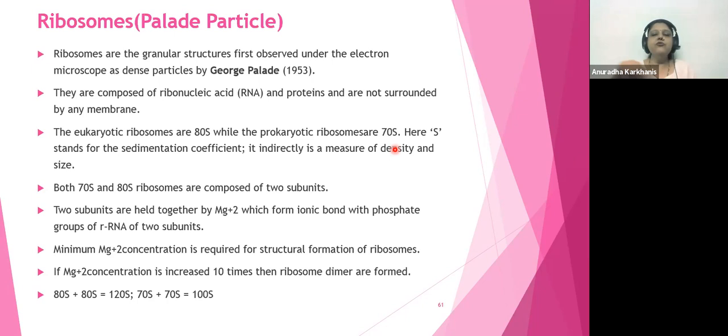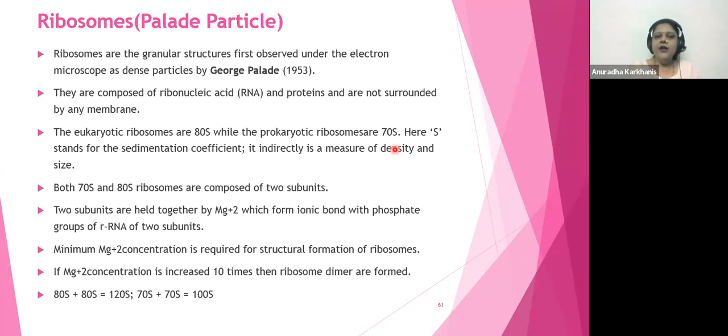So because ribosomes do not have any cell membrane over them, they are going to be present in prokaryotic as well as eukaryotic cells. Okay. Now, what exactly is it made up of? It's made up of RNA and proteins. दो ही चीजें हैं उसमें, एक है RNA, एक है protein.